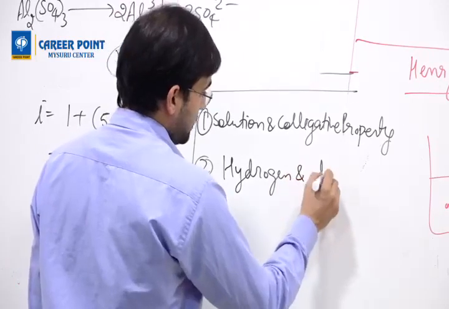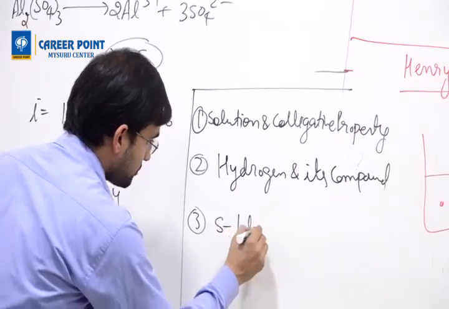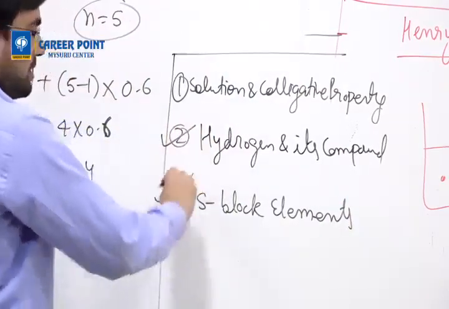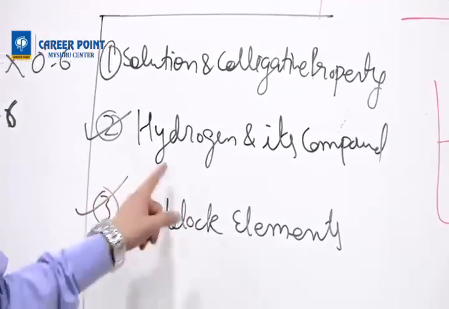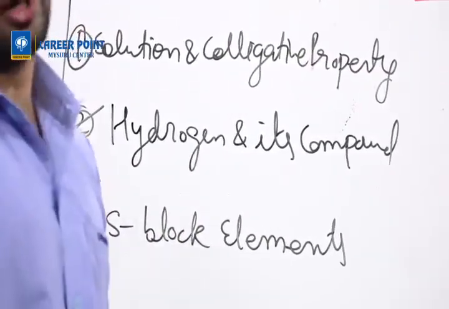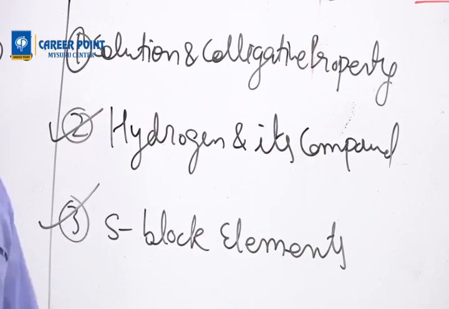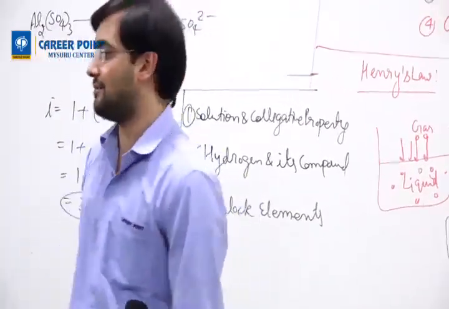Hydrogen and its compounds is one chapter, and the second chapter is S-block elements. These 2 chapters you have to read from your chemistry books, and the exercises on these 2 chapters will be provided in today's groups. Try to solve them. If doubts come, in the next class, as I discussed today, I'll discuss them also. Why I'm telling you to read these 2 chapters is, if you read them and simultaneously write some notes in bullet points, it will help you in memorizing these chapters, which will help you get marks in the exam.